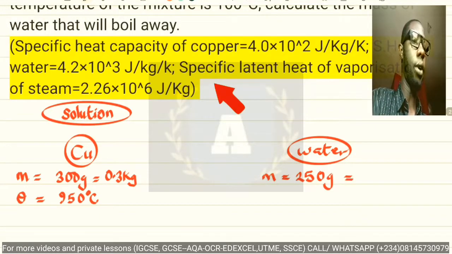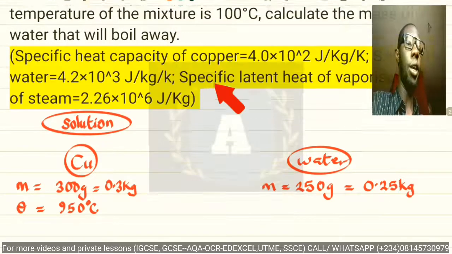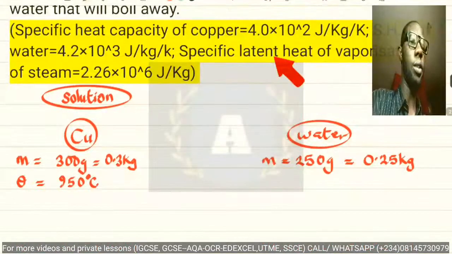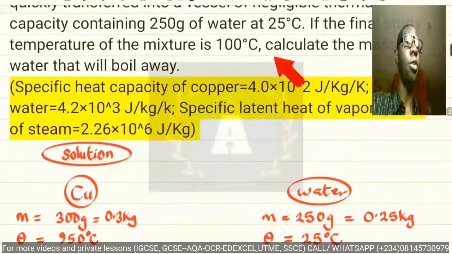Now we'll convert that to kilogram. That is 250 divided by 1000, which is 0.25 kilogram. And its initial temperature is 25 degrees Celsius, as given in the question.